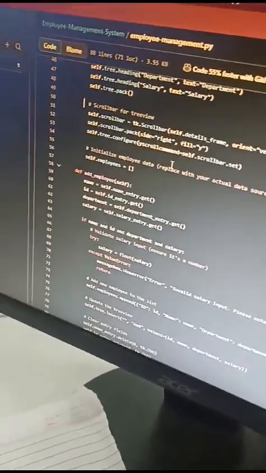Good evening, sir. My name is Aryan Martu, and in this project, I have made a scroll bar for the tree view and had also initialized the employee system. In the initialization, I have divided my work into 4 different parts, and it is as follows: that is the name, ID, department, and the salary. And the next is Cadet Shivansh.